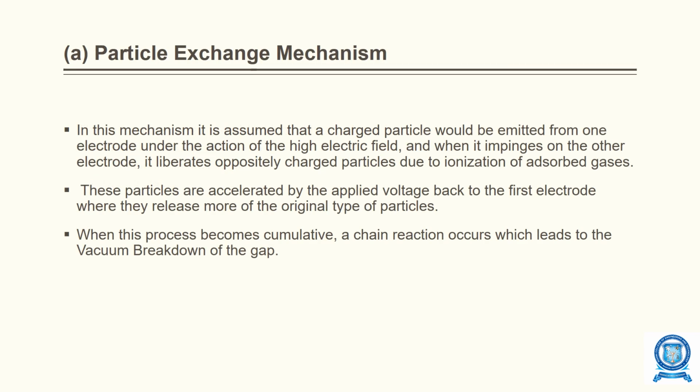Particle exchange mechanism. In this mechanism, it is assumed that a charged particle would be emitted from one electrode under the action of high electric field, and when it hits the other electrode, it liberates oppositely charged particles due to ionization of absorbed gases. These particles are accelerated by the applied voltage back to the first electrode, where they release more particles of the original type. When this process becomes cumulative, a chain reaction occurs which leads to vacuum breakdown.